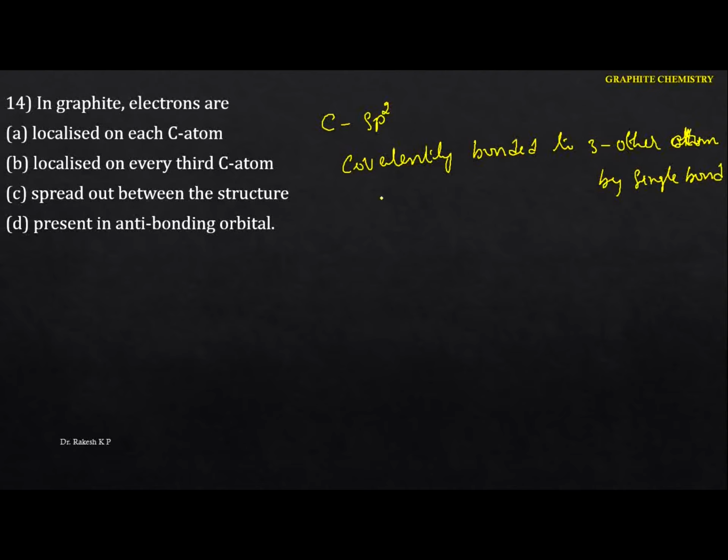Now the fourth electron forms what? That is the pi bond.